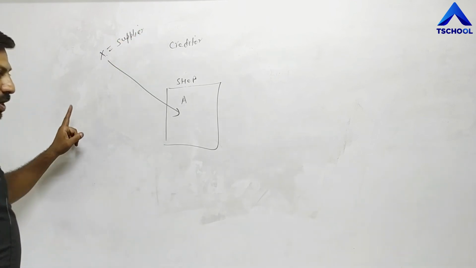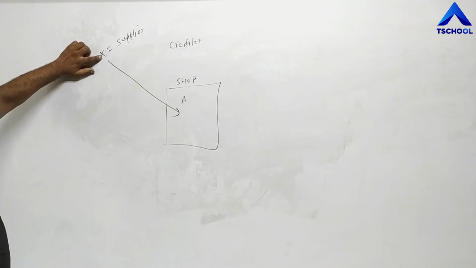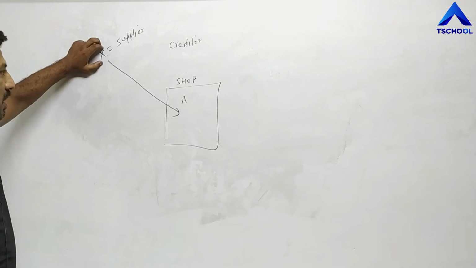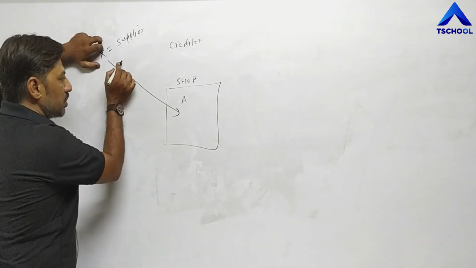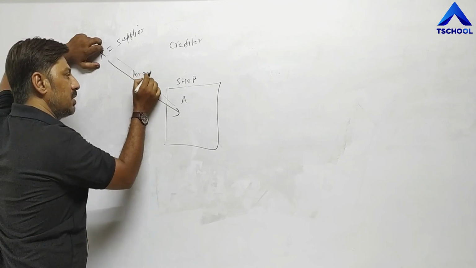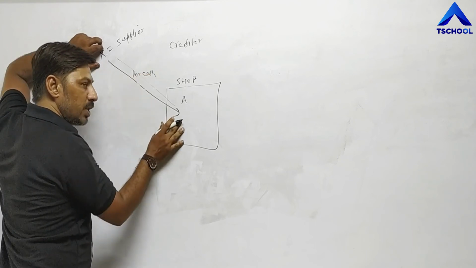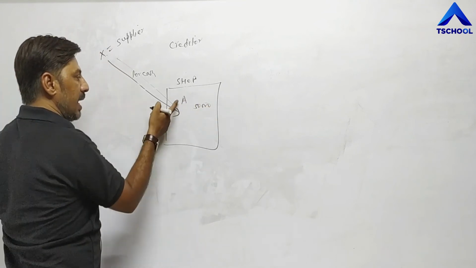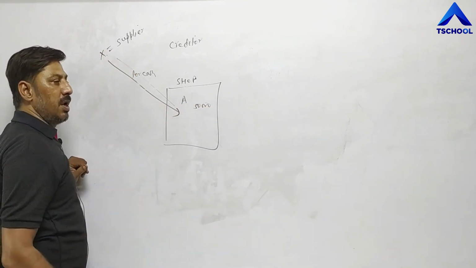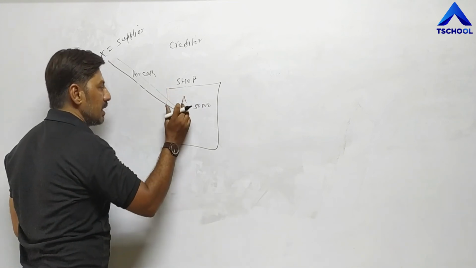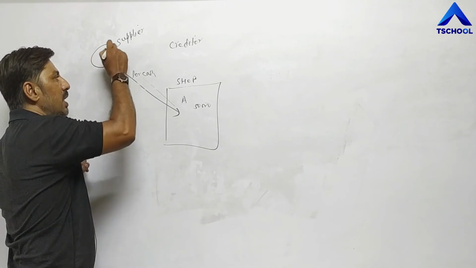Now suppose first condition, if the supplier, we can say wholesaler, is selling goods to A for cash, suppose he has sold goods of 50,000 and immediately A has paid the amount 50,000. It means he is purchasing goods on cash basis. In that case, this X is only known as supplier.